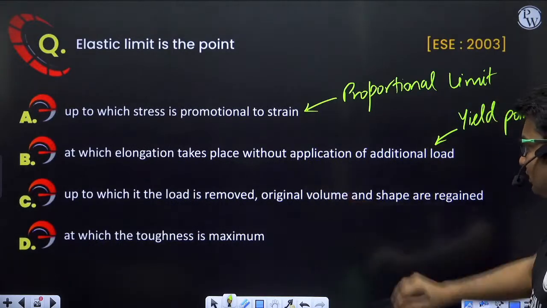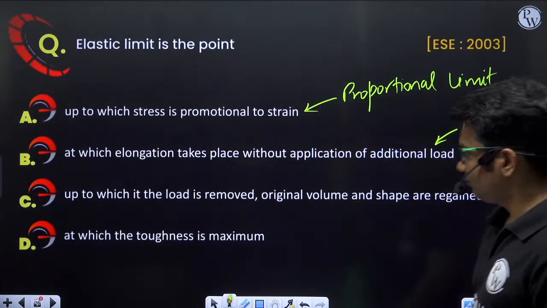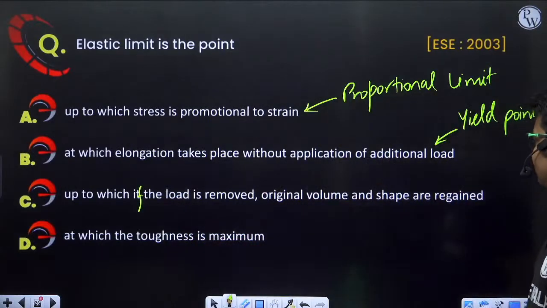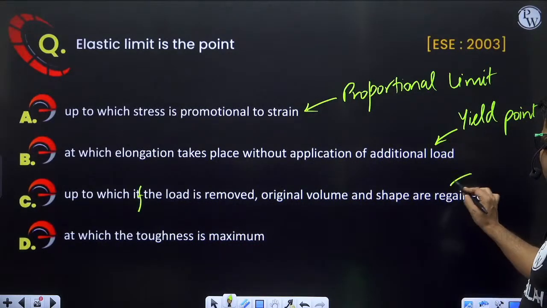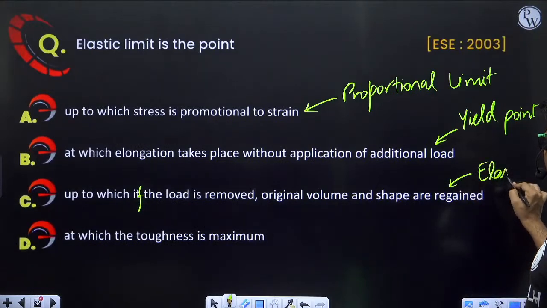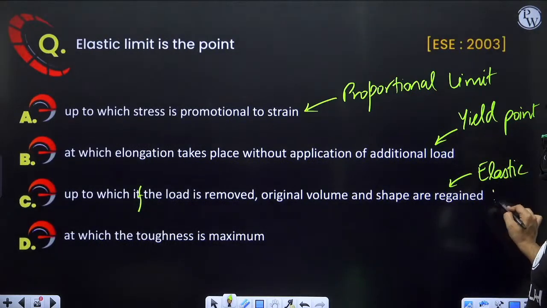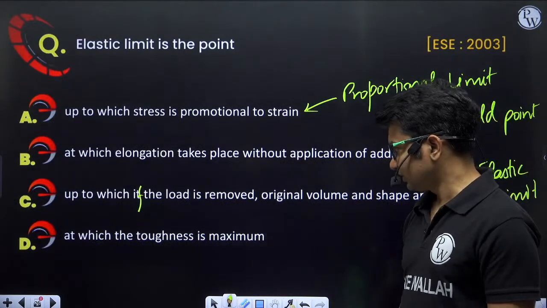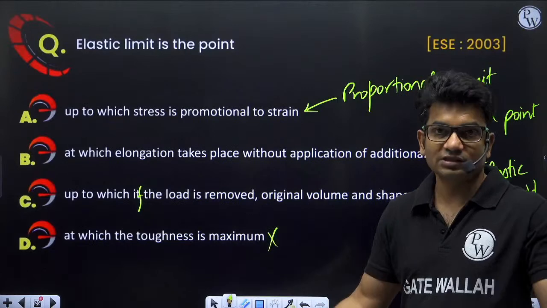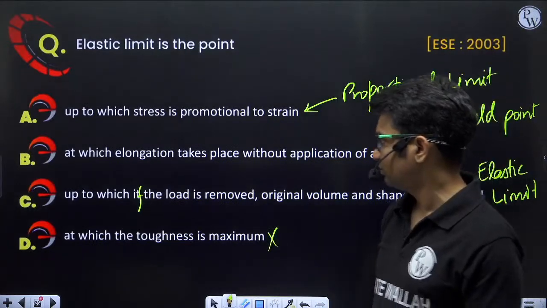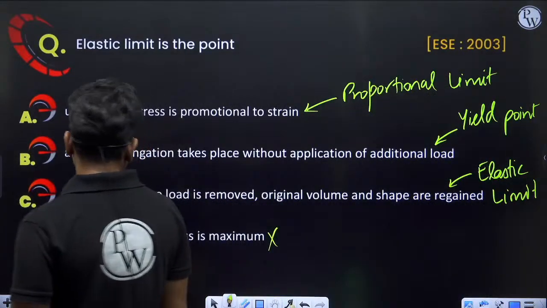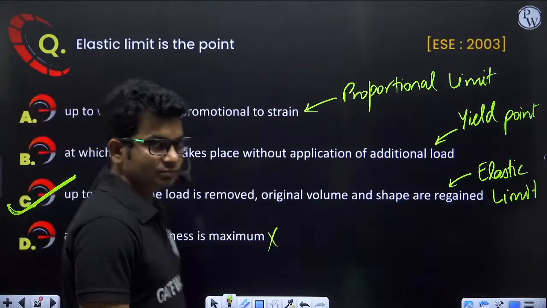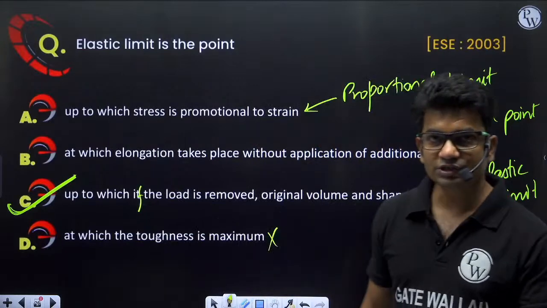Up to which, if the load is removed, original volume and shape are regained, yes, that is elastic limit. At which the toughness is maximum? There is no such point at which toughness is maximum. So correct answer will be option C. Clear? Let's move on to next question.